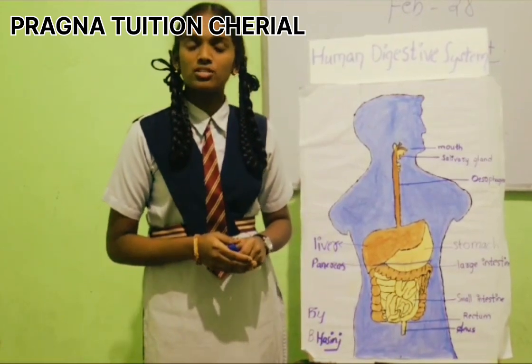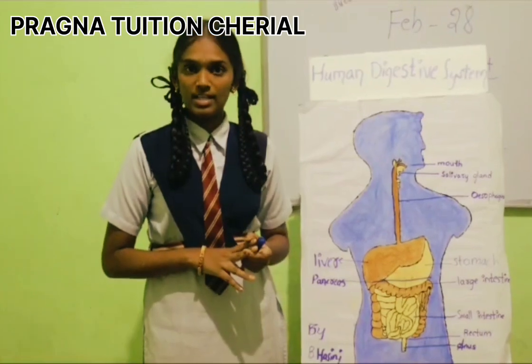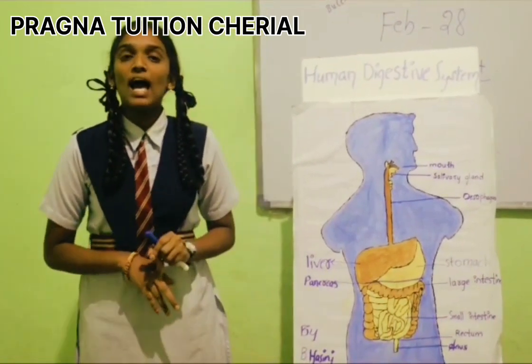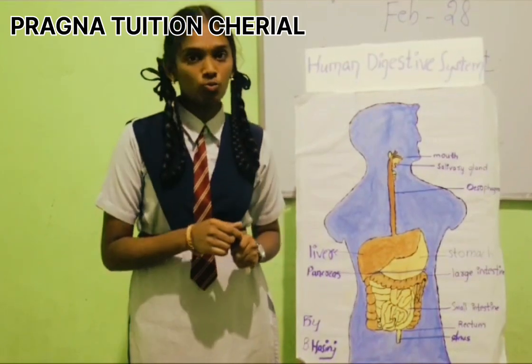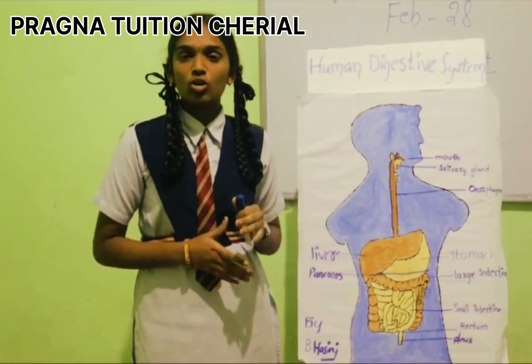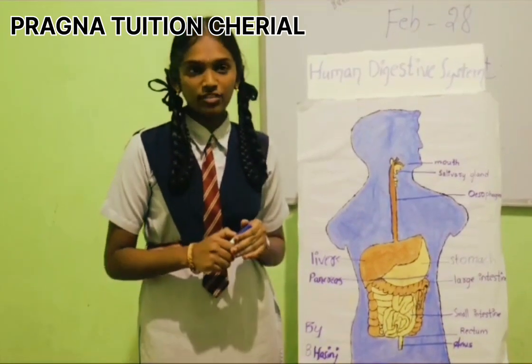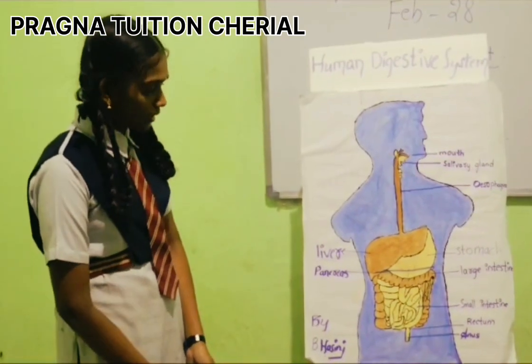These digestive juices contain pepsin, and next one is amylase. Pepsin acts on proteins and converts the proteins into peptones, and amylase acts on the carbohydrates and converts them into maltose.